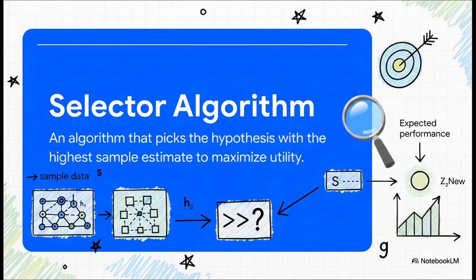Mathematically, it's the argmax of theta hat 1 of S and theta hat 2 of S. Now, to measure how well this selector algorithm will actually do out there in the real world, we define its expected prediction performance, theta cell. This is the expected holdout utility, denoted by the function g of the selector algorithm when trained on a sample S and evaluated on entirely new, independent, and identically distributed data z new.